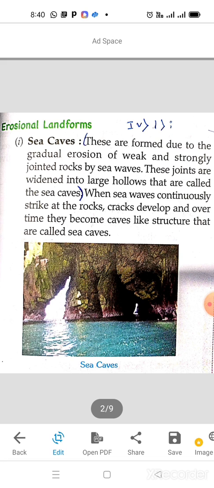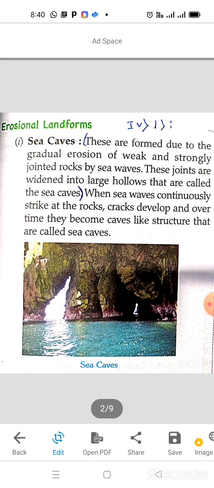Okay, so sea caves. You can see in the picture how sea caves are formed. These are mountains, and some breakage took place because of the erosional activity, and it creates these kinds of structures or landscapes which are known as sea caves.